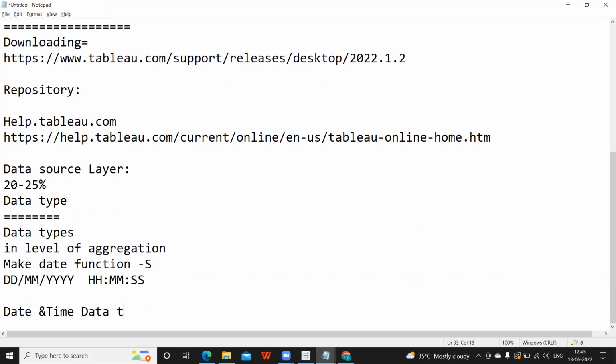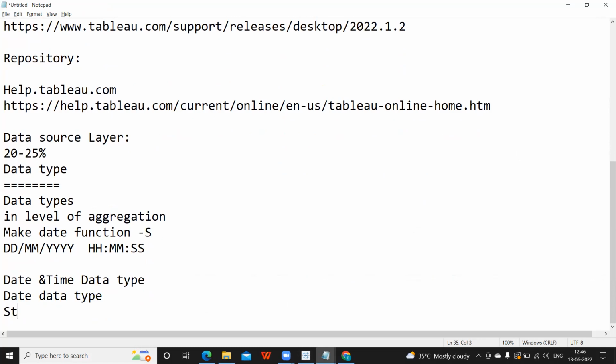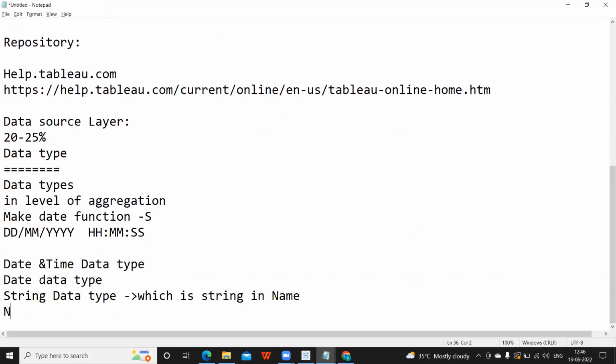So this is called the date and time data type, and the other one is the date data type, and the other one is the string data type that we are all very familiar with, which is string in nature. Next is numeric, which has numbers.